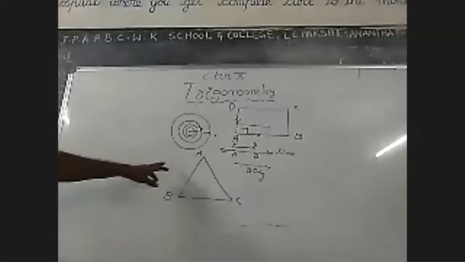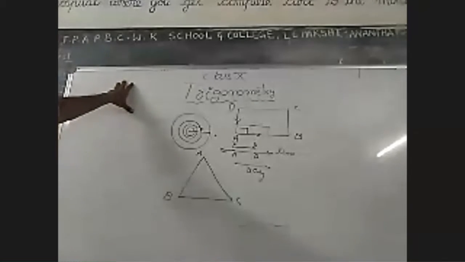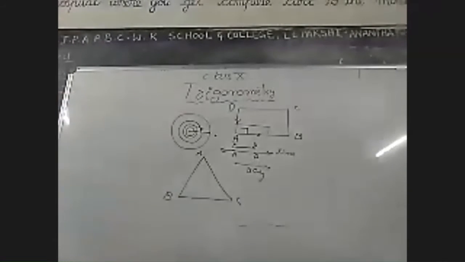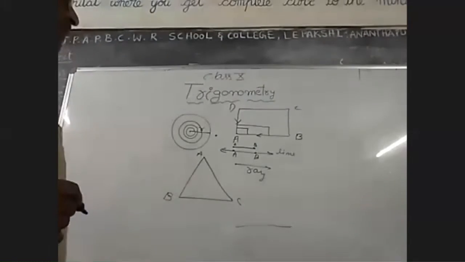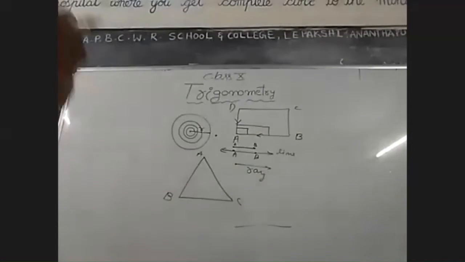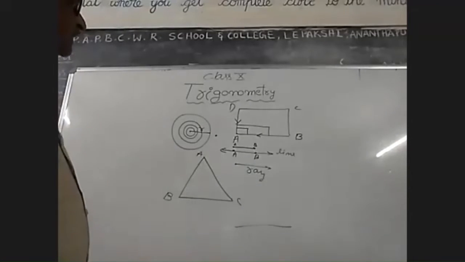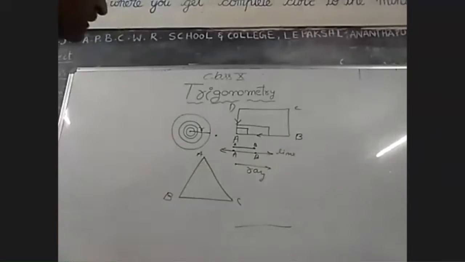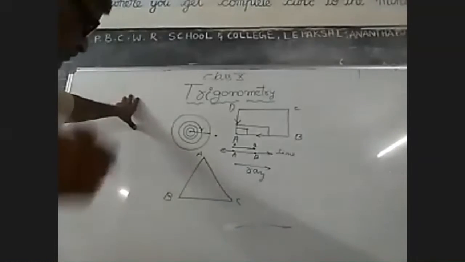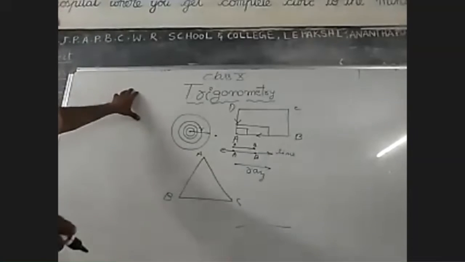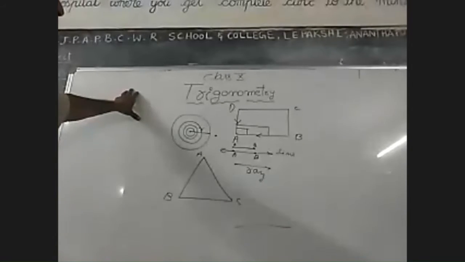You know the properties of triangles, and by using the properties of triangles only, we can find the length of the tree, length of the current pole, length of the mountain, like that. By using trigonometric ratios only, we can find the length of the pole or width of the river, whatever you find in life itself.